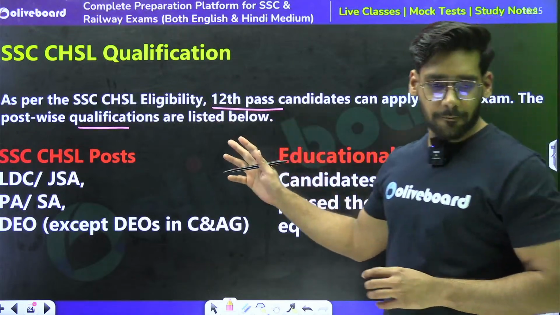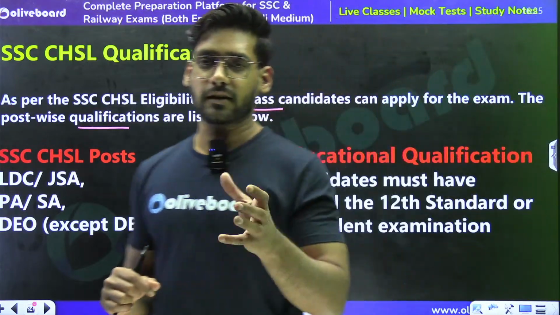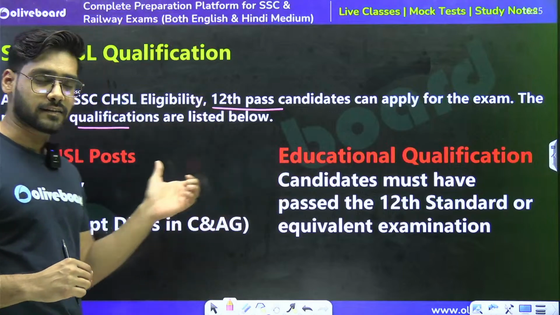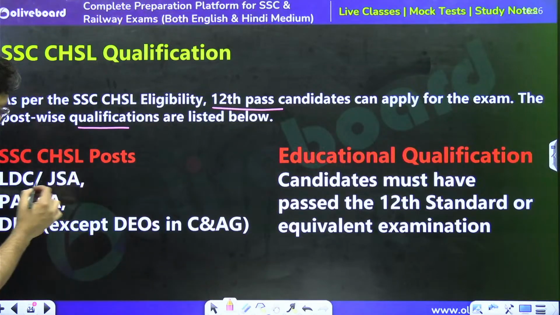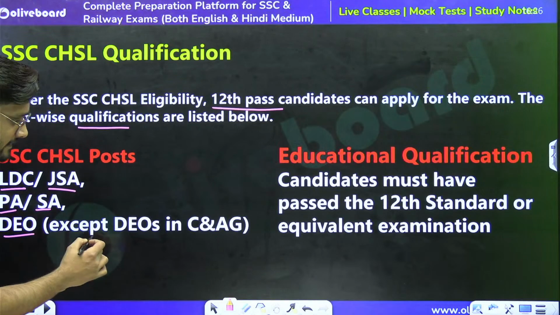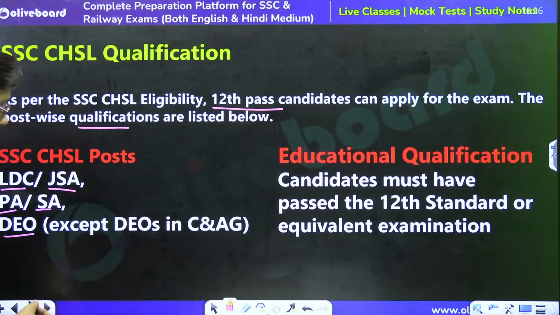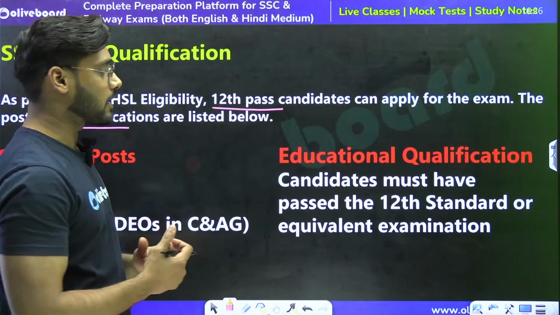Now let's talk about how many posts there are and what qualification we need. The different posts are LDC, JSA, PA, SA, DEO, except DEOs in C and AG. What are the educational qualifications?